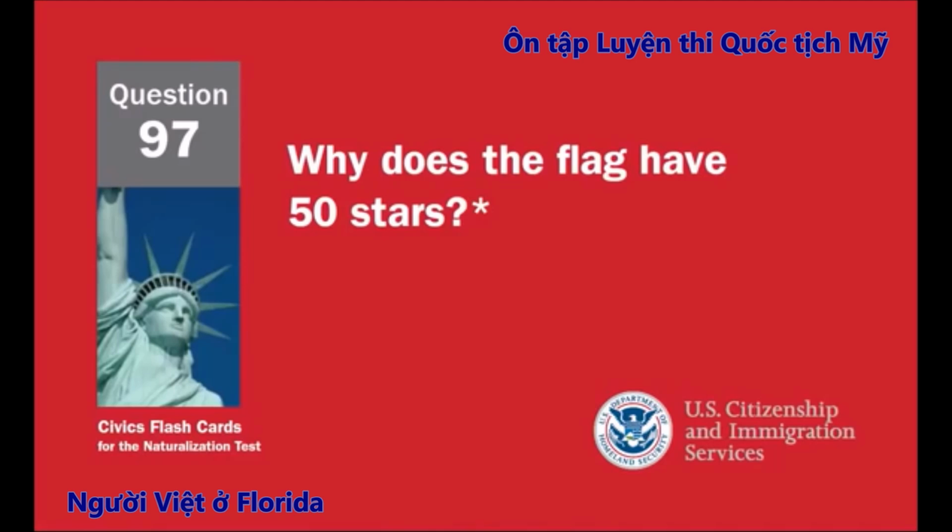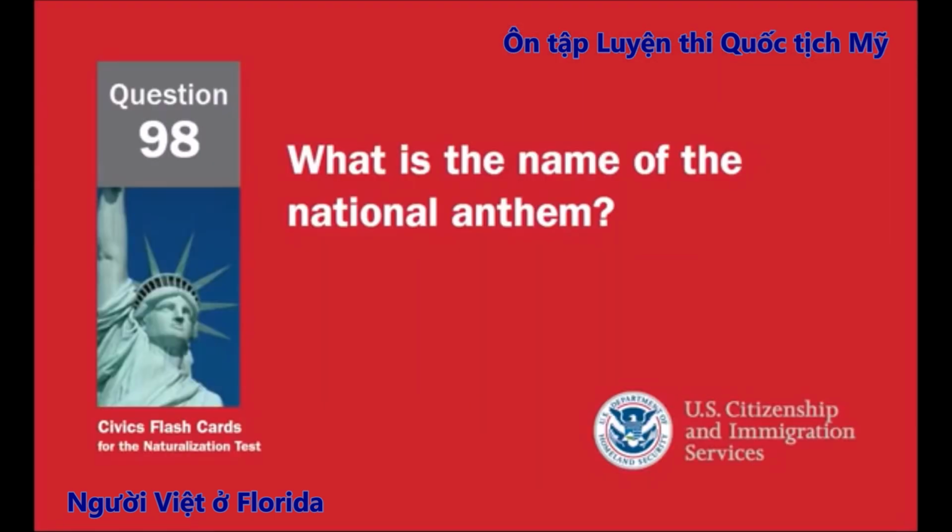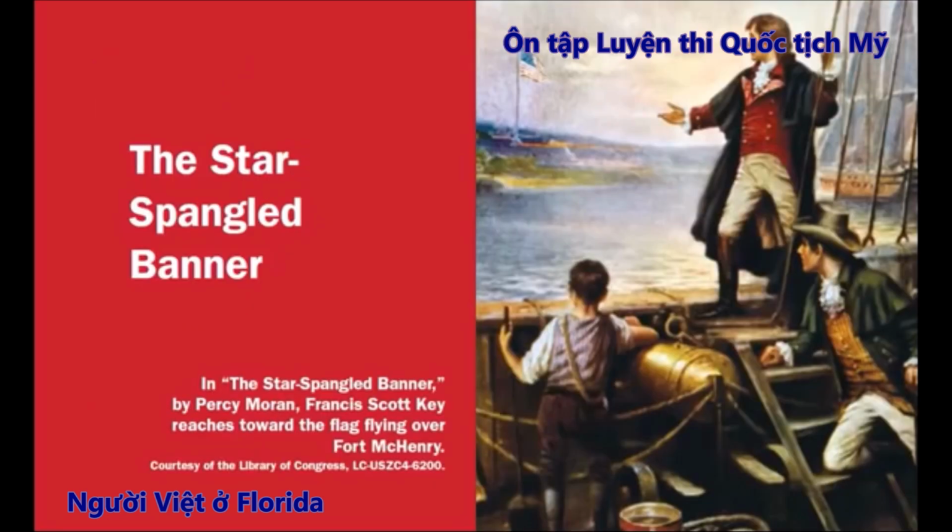Why does the flag have 50 stars? Because there is one star for each state. Because each star represents a state. Because there are 50 states. What is the name of the national anthem? The Star-Spangled Banner.